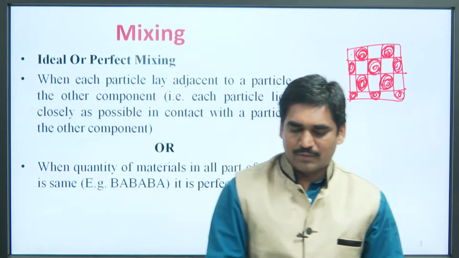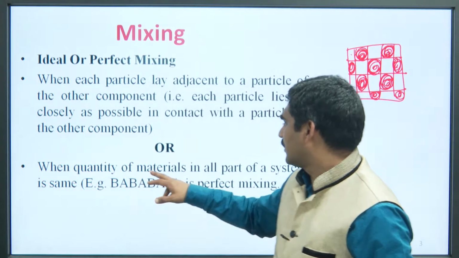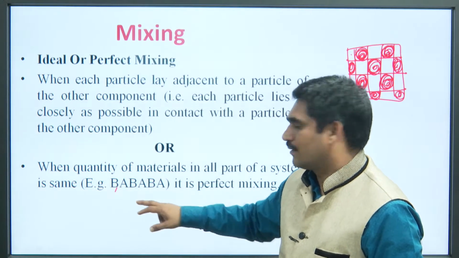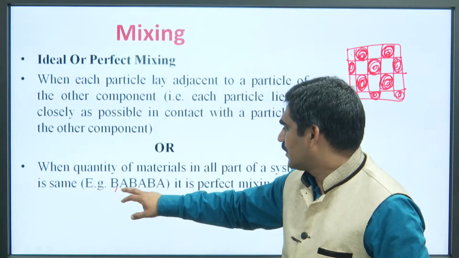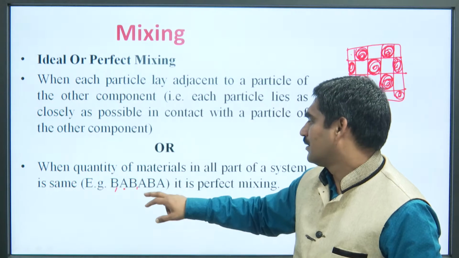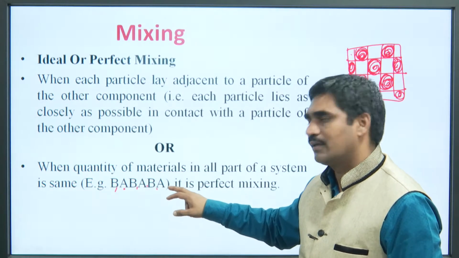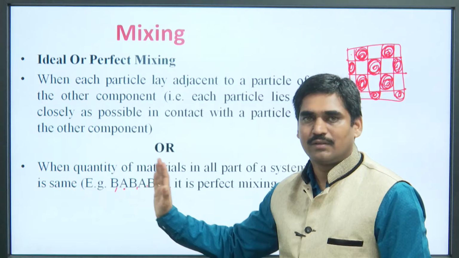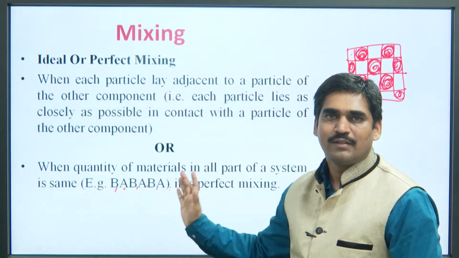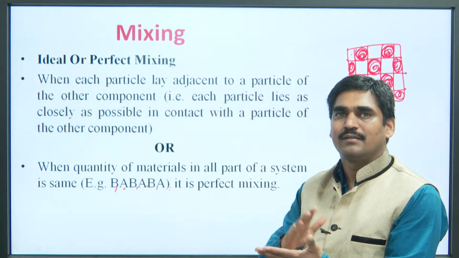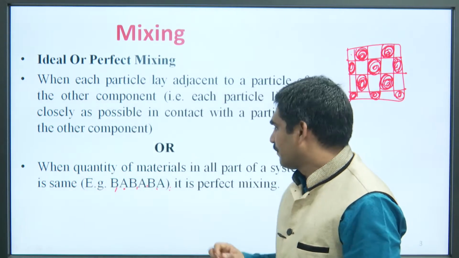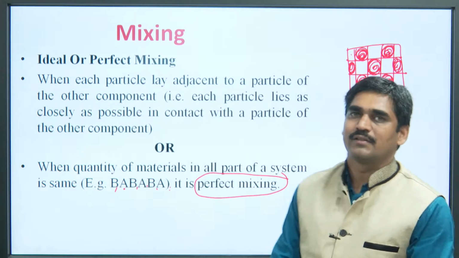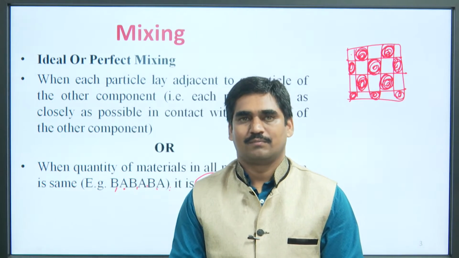For example, when the quantity of materials in all parts of the system is the same: B is one component, A is another component, again B, again A, again B, again A. That means each particle of both the components is lying adjacent to each other. This type of mixing is called ideal mixing or perfect mixing.